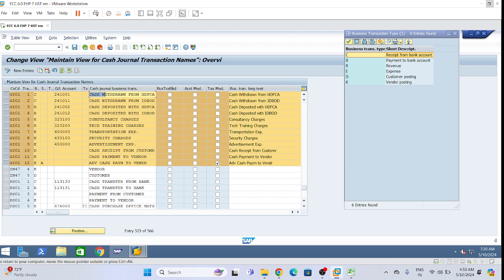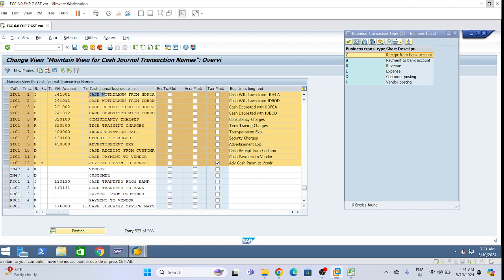Vendor and customer do not come under the main GL; those are sub ledger accounts, right? In vendor and customer we assign the main reconciliation GL account.